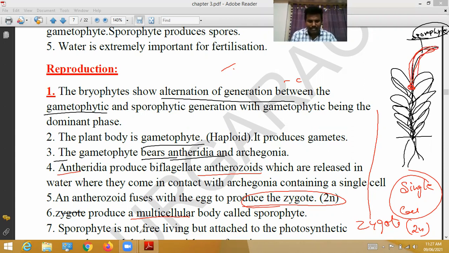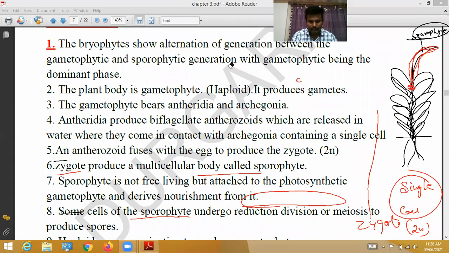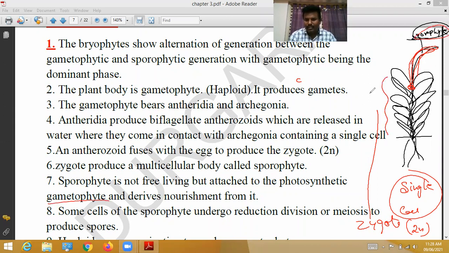This sporophyte is not free living but attached to the photosynthetic gametophyte. On the gametophyte, the sporophytic body is attached and gets nourishment from it.